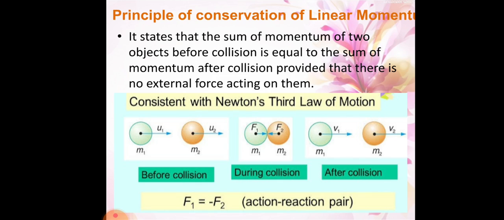During collision, m1 and m2 come nearer to each other, but their velocities are in opposite directions, means the forces are in opposite directions. After collision, they separate again, moving with different velocities v1 and v2.